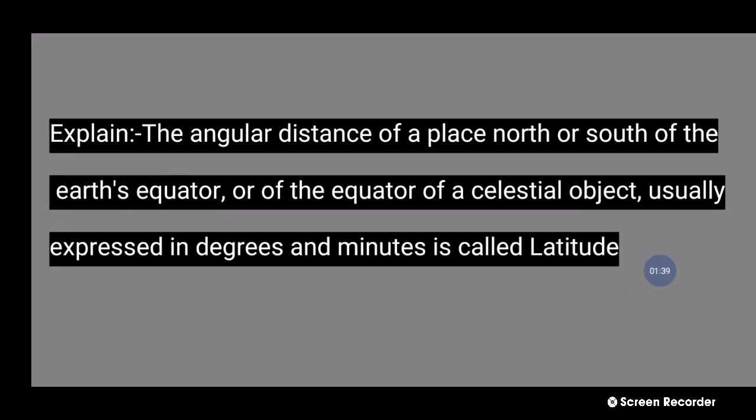42 number question explanation: The angular distance of a place north or south of the Earth's equator, or of the equator in a celestial object, usually expressed in degrees and minutes, is called latitude. Next question.